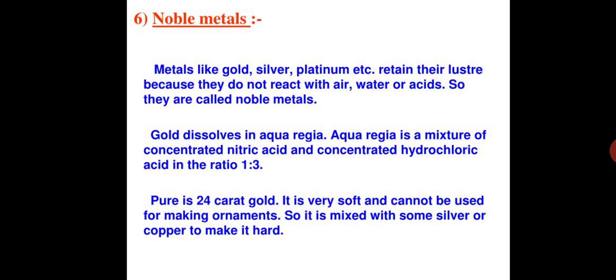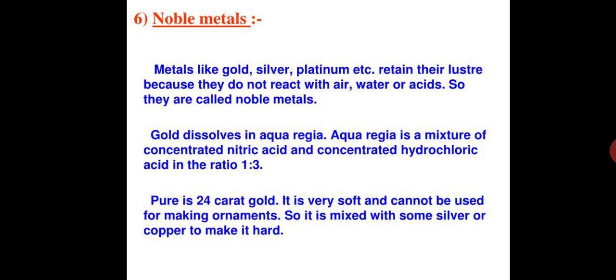We know a very common example of a reaction between metal and water and air, that is rusting of iron. When you keep a metal of iron somewhere for a longer period of time, and there is water nearby, it reacts with water and air and forms a grayish substance.